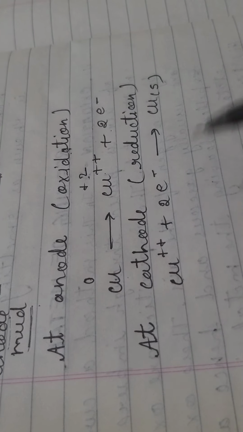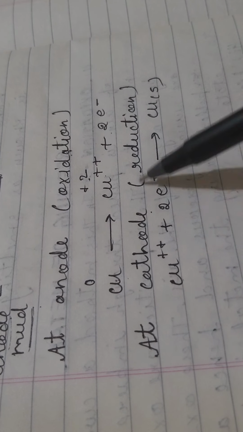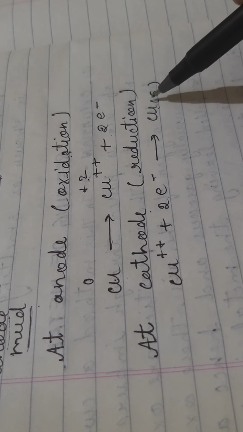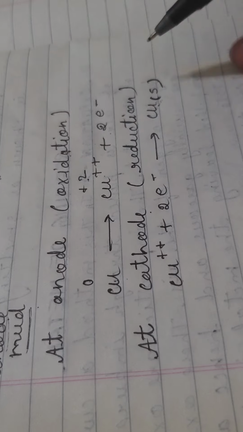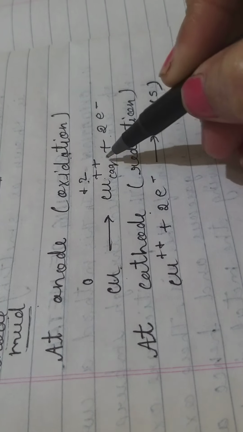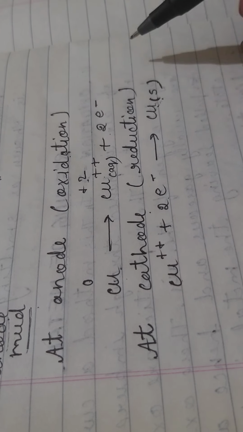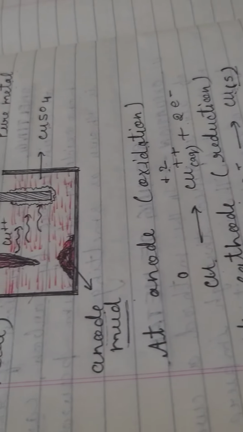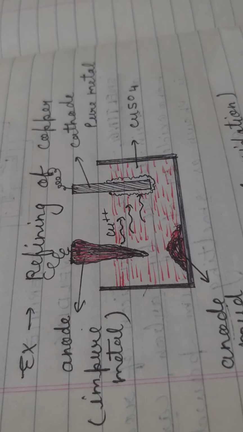At the cathode, reduction takes place. Cu2+ receives 2 electrons and converts into copper, which we get in solid form. When copper is oxidized you show it in aqueous form, but when it deposits at the cathode it occurs in solid form. In this way we get pure metallic copper. I think you all have got the electrolytic refining of copper.